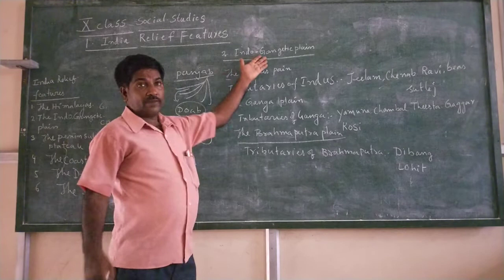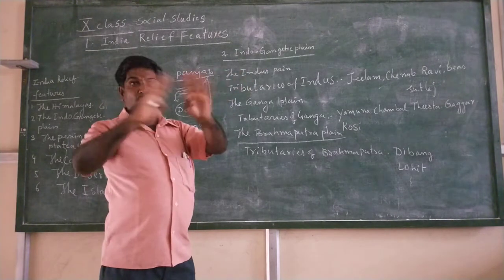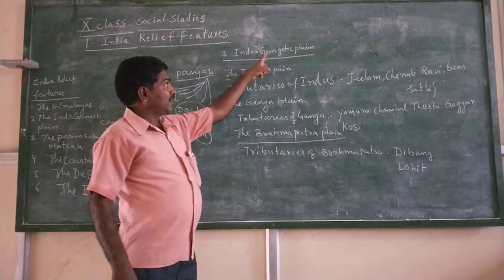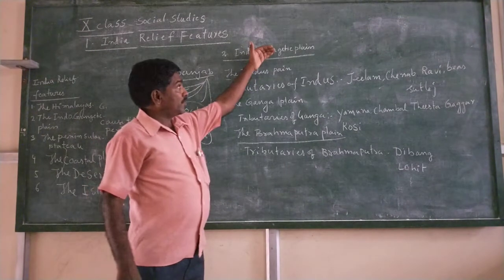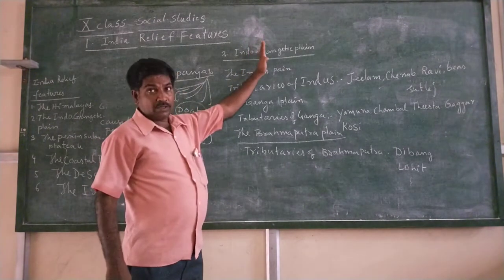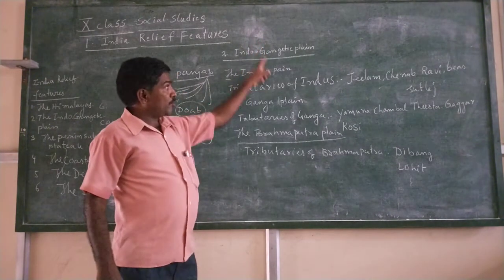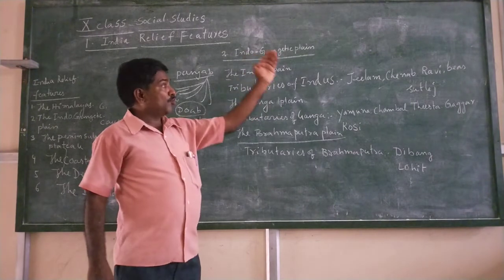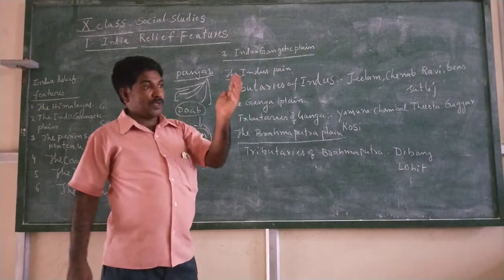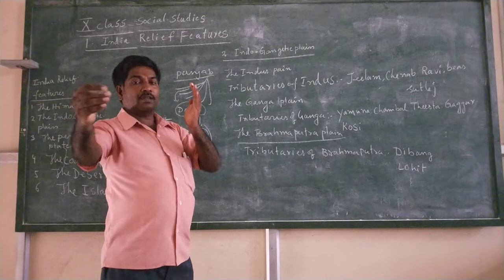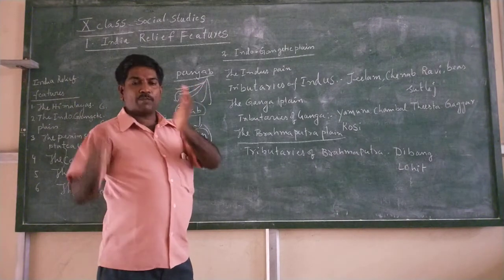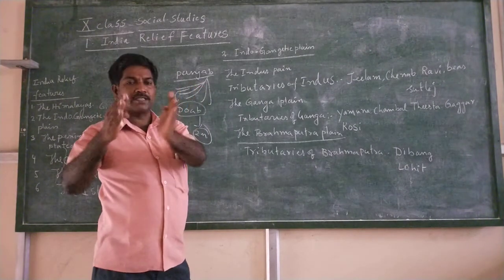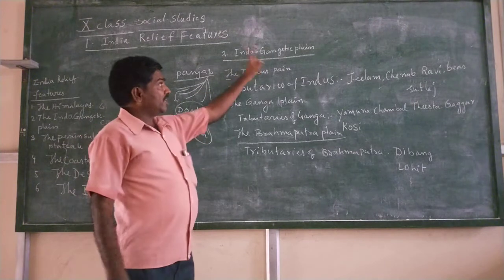Without the Ganga river, the whole of North India would look like a desert. The Ganga starts in Uttar Pradesh, goes towards Bihar, then West Bengal, and joins the Bay of Bengal. So the mouth of the river Ganga is the Bay of Bengal.